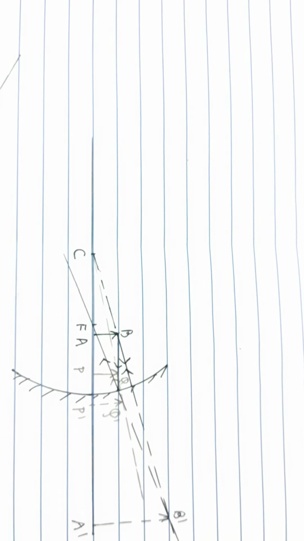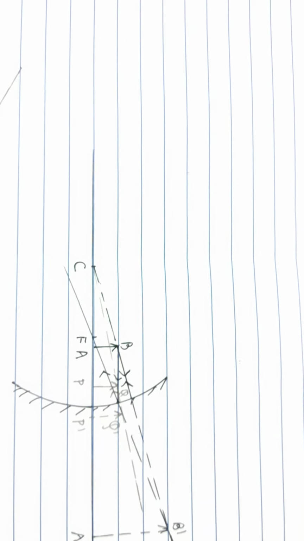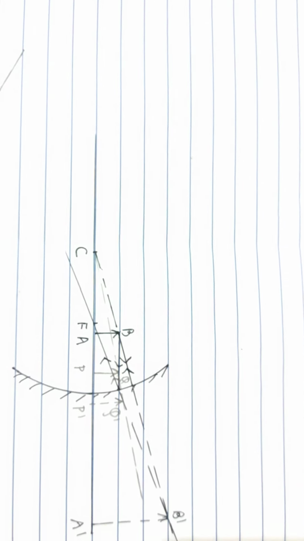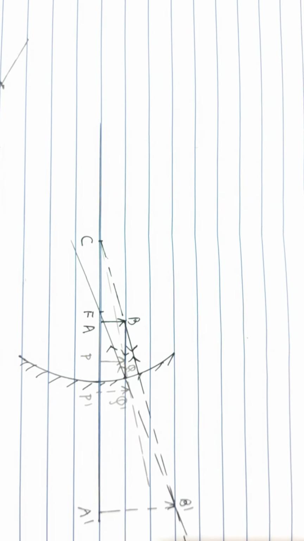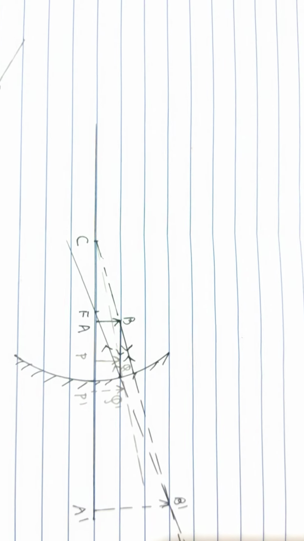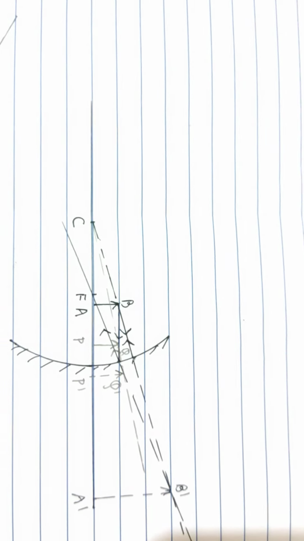It means when the object is brought closer, if we assume PQ is nothing but AB placed at P position, size of image decreases. Although it remains magnified, size of image decreases when it is brought closer to the pole of a concave mirror.